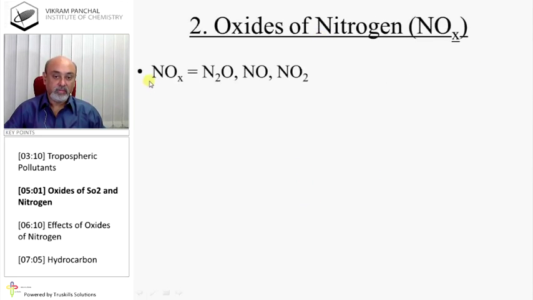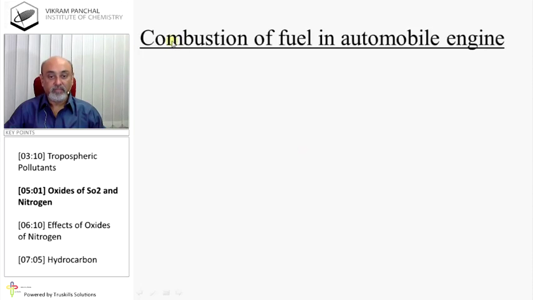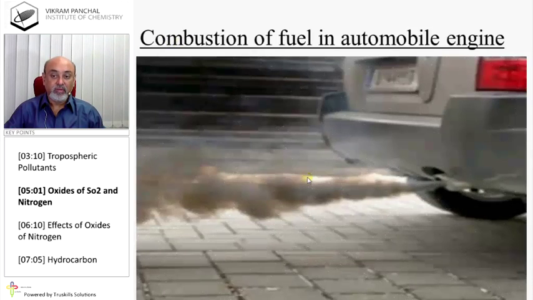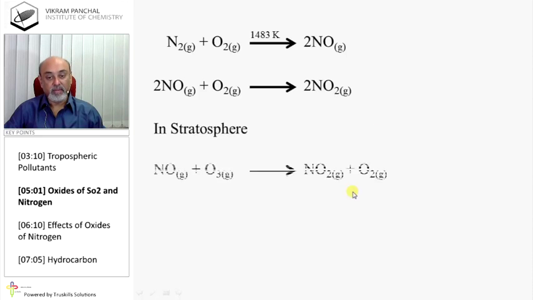Oxides of nitrogen. Oxides of nitrogen are nitrous oxide, nitric oxide and nitrogen dioxide. Under specific conditions, nitrogen reacts with oxygen and produces oxides of nitrogen. Combustion of fuel in an automobile engine produces nitric oxide as well as nitrogen dioxide.